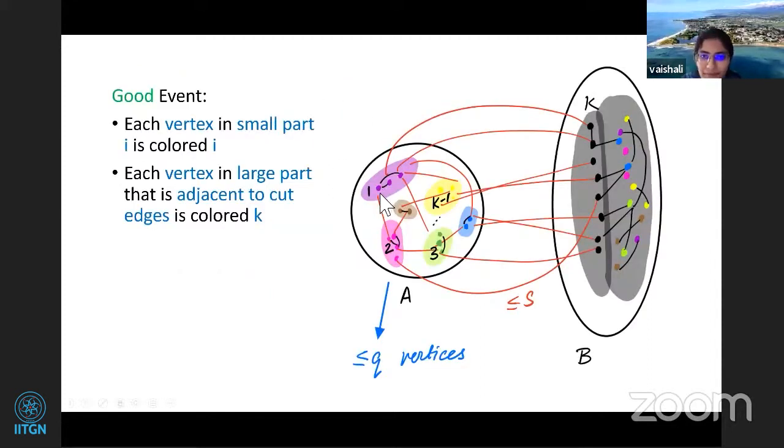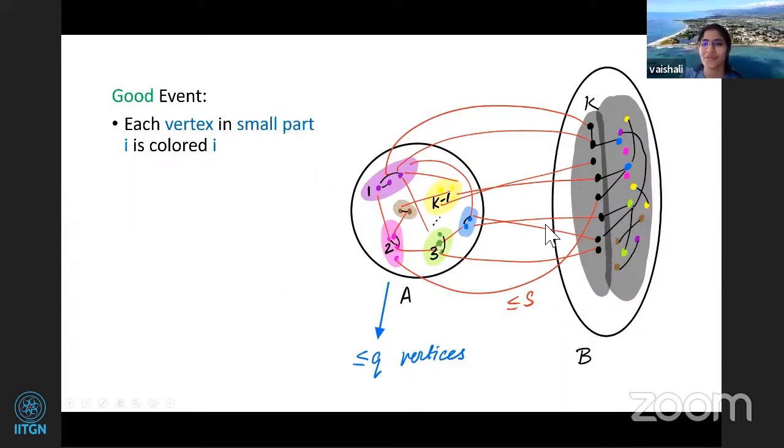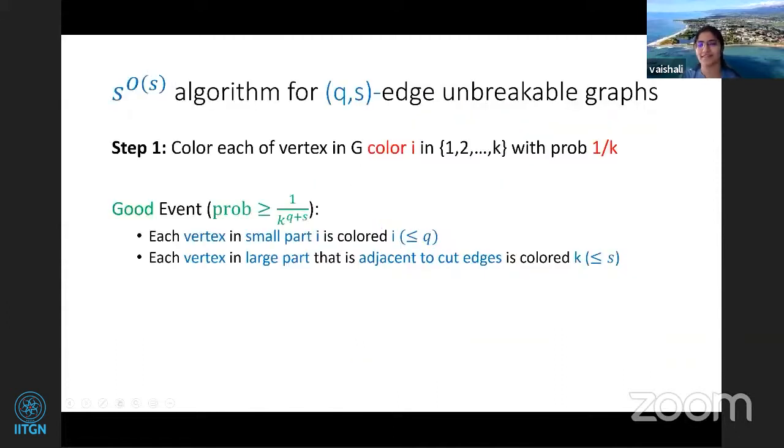So let's look at a picture. What happens is, look, part 1 is colored purple, right? Now in the resulting coloring, you want all the vertices of part 1 to be colored purple, or part 2 to be colored pink, and the boundary vertices in part k to be colored black, which is the color k. Yeah. So this is what you want. And what is the probability of this happening? It's just 1/k^(q+s).